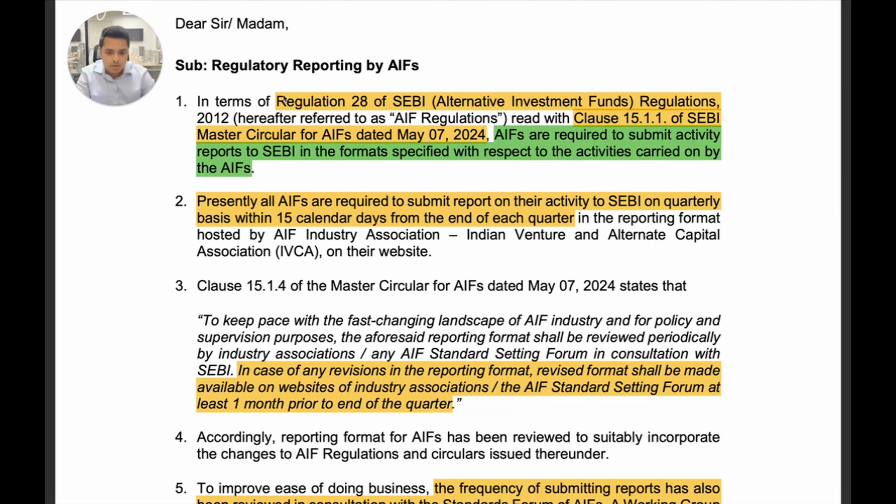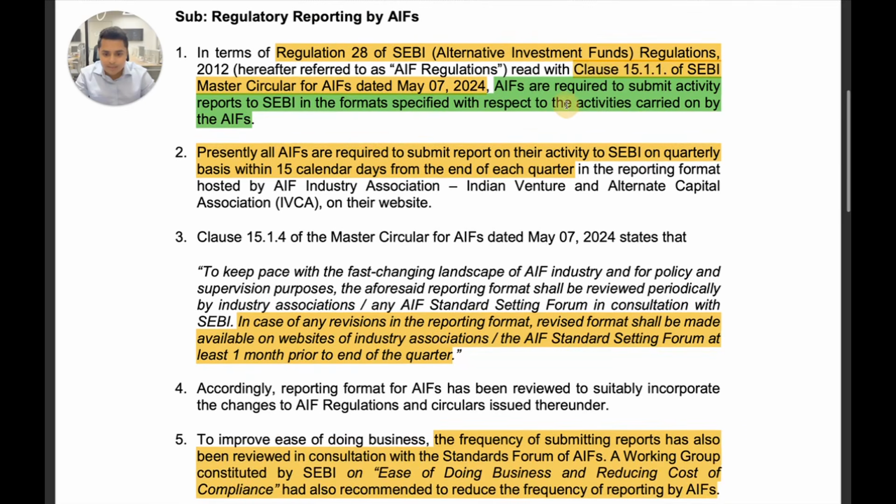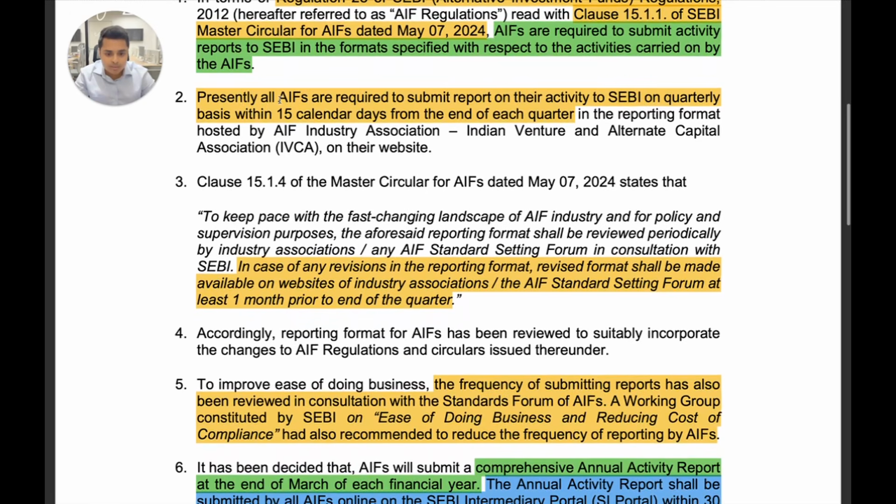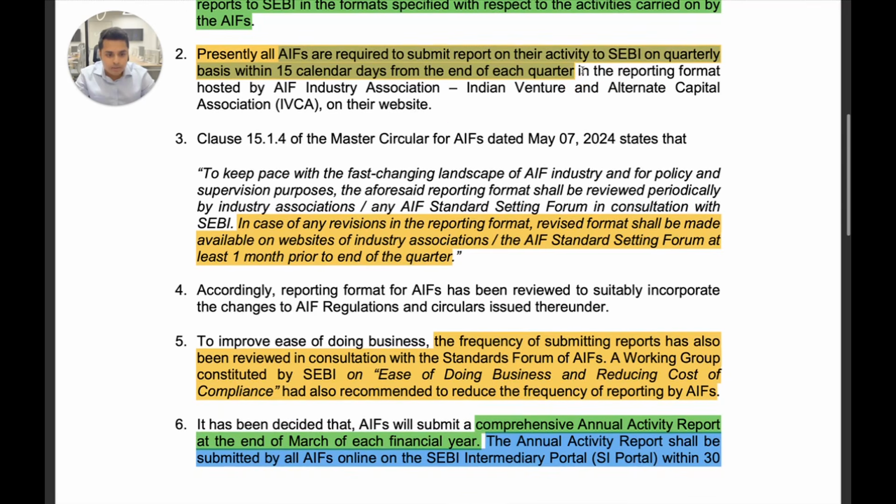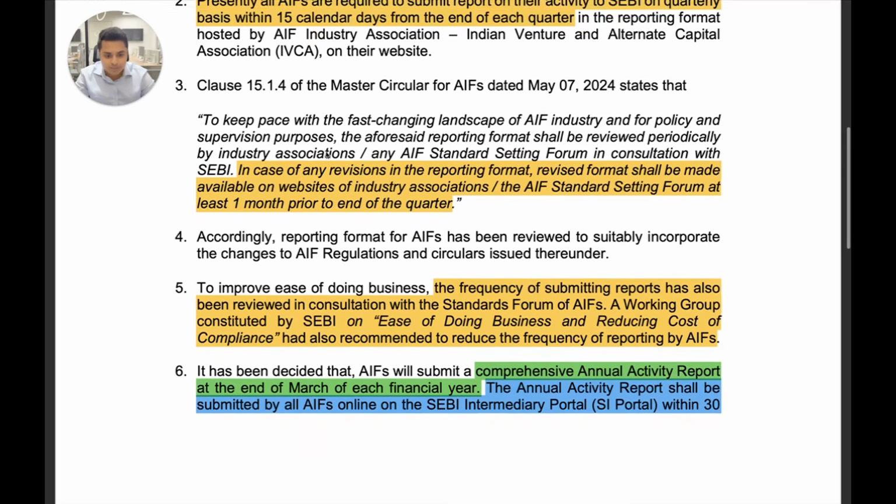So you can see the circular here. It talks about where the requirement of filing a QAR comes from, which is regulation 28, read with clause 15.1.1 of the SEBI Master Circular. AIFs are required to submit an activity report to SEBI in the format specified. Presently, all AIFs are required to submit the report on a quarterly activity basis within 15 days of the end of the quarter, and in the format that IVCA has on the website.